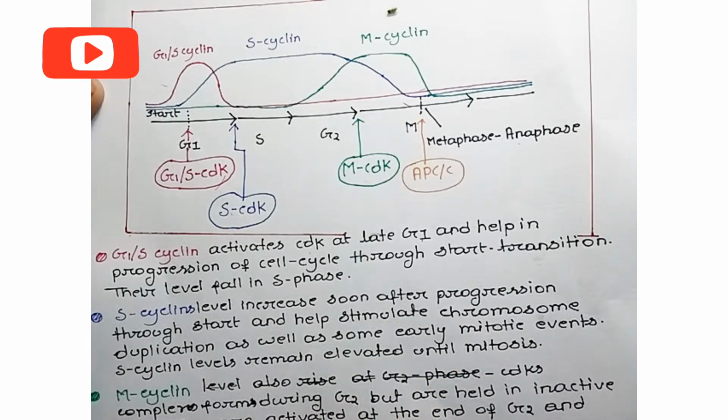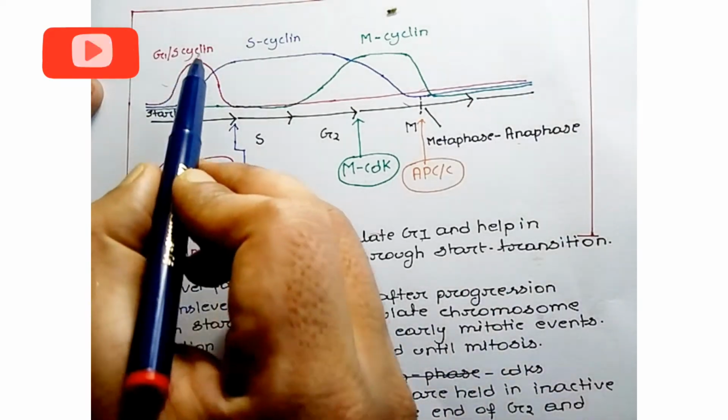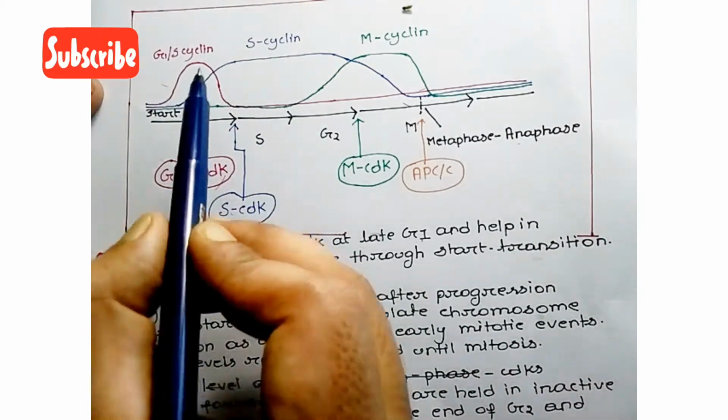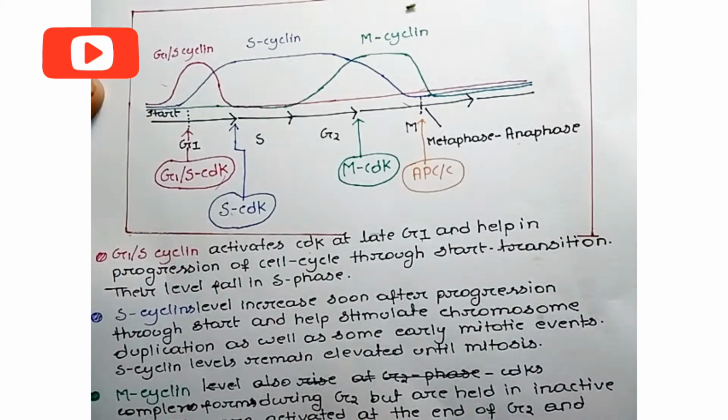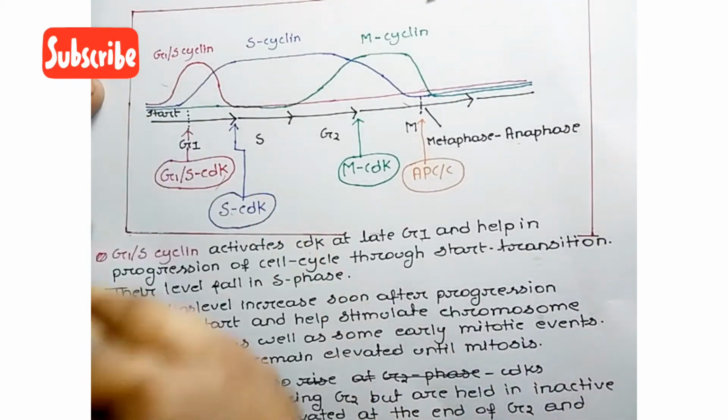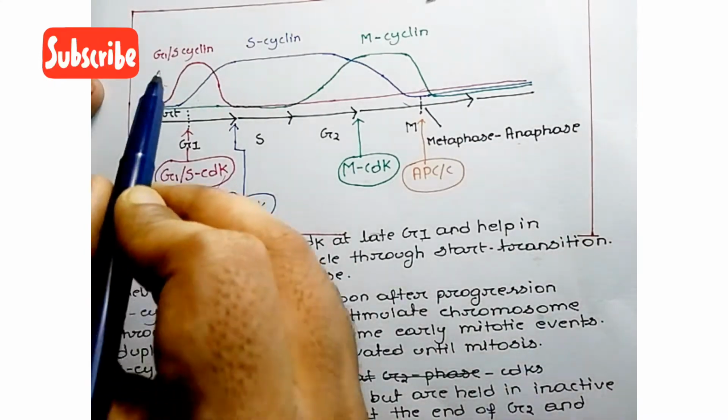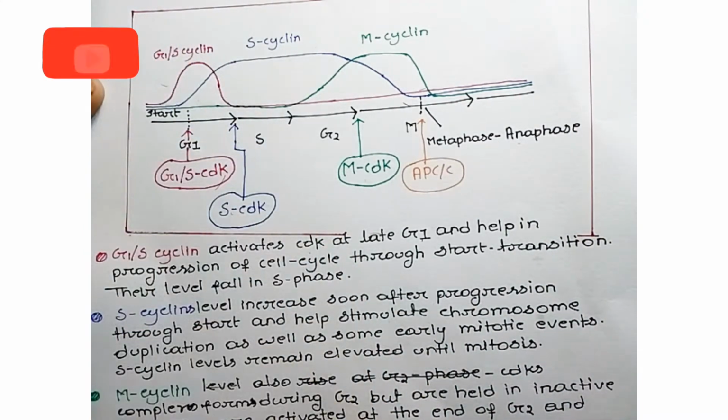Their level falls in S phase. So this is late G1, or you can say the start transition. The start transition is present in G1, and G1S cyclin complexes with the CDK at late G1 and helps in progression of the cell cycle through the start transition.